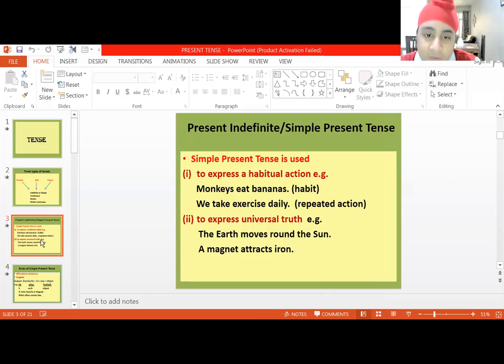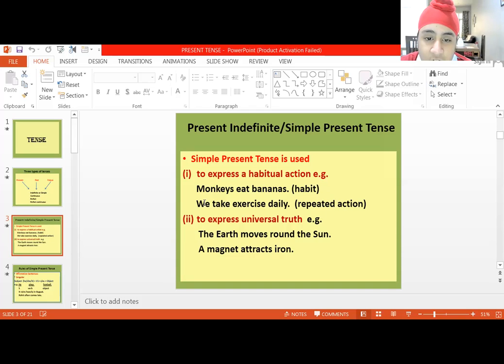Yes, ma'am. Then the first one is present indefinite or simple present tense. So simple present tense is used to express anything that is actually happening now, like here comes Ashok, or see how it rains.